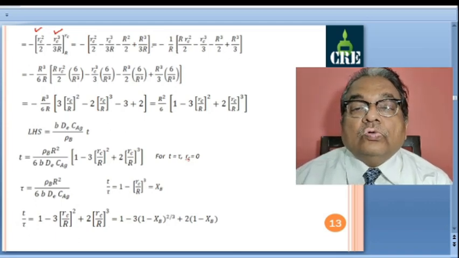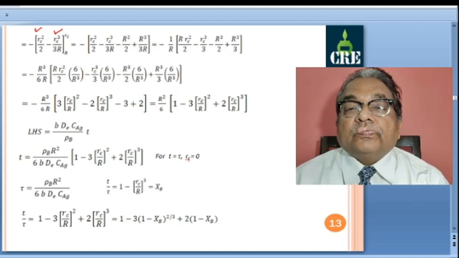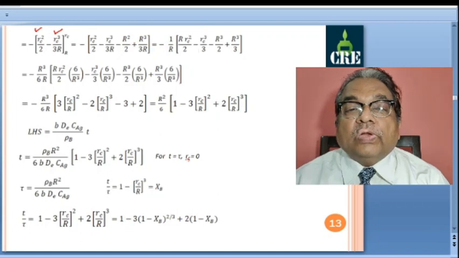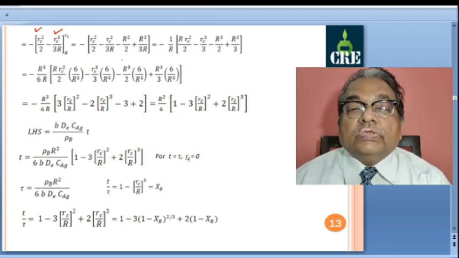I have multiplied this by r, so r rc square by 2. When I multiply this by r, simply rc cube by 3. When I multiply by r, I get r cube, and this r cancels out, so r cube by 3.